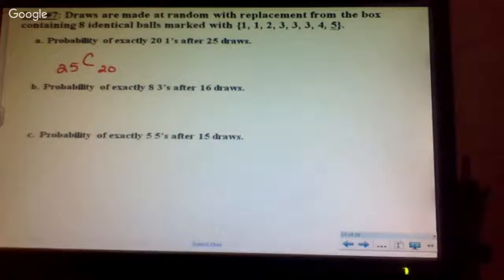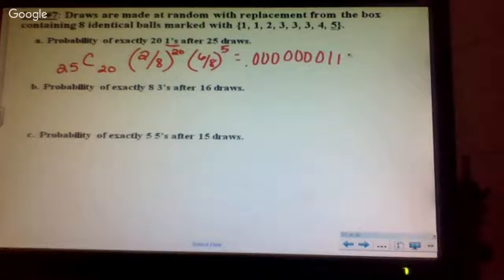Okay. I want ones. What's the probability of pulling a 1? 2 out of 8. I've got 2 ones out of 8. How many of those do I want? 20. What's the probability of not pulling a 1? 6 out of 8. How many of those do I have? 5. Fantastic. Okay, that gives me 0.000000011567.